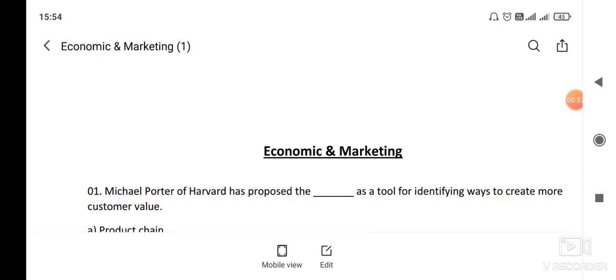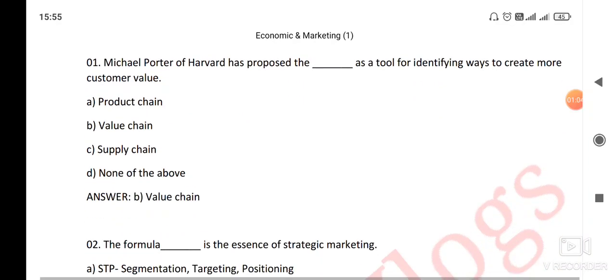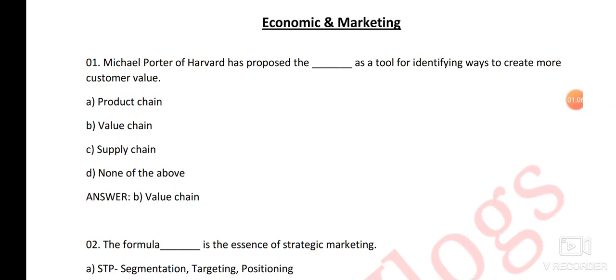This is the first question of economics and marketing. Guys, please focus on these two questions, question number 1 and 2. Both these questions were asked in the last exam. Both questions are precise but changing in their format. You can check both questions with the previous year paper.